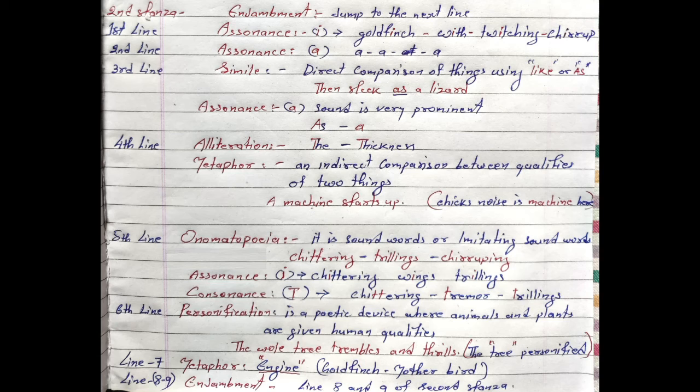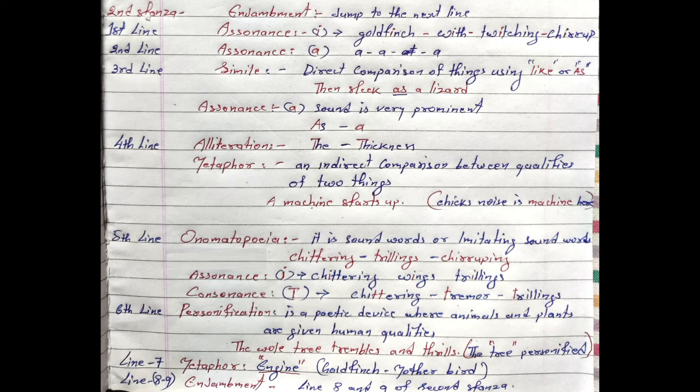The vowel sound I is frequently used in the first line. You can see that in "goldfinch", I is used, with I is used, "twitching" I is used, and in the word "chirrup" I is also used. That's why the assonance is I here.